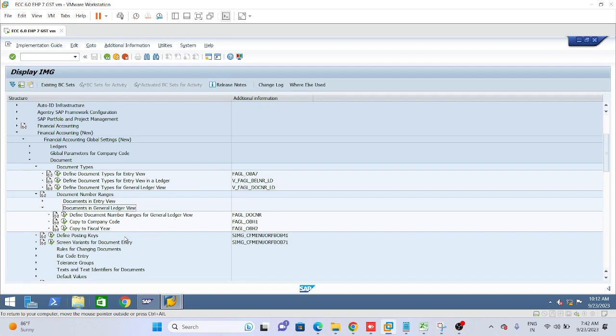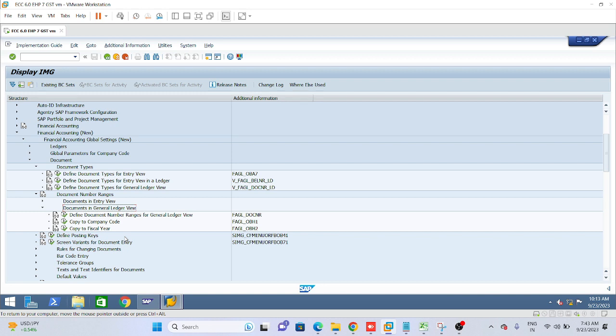Up to document number range, same path, comma, then documents in GL view, and then define document number range for GL view.